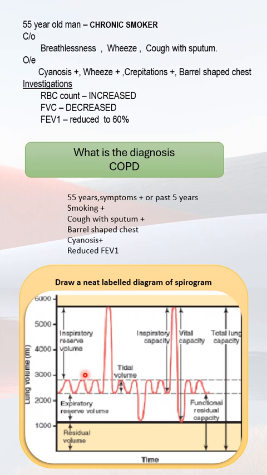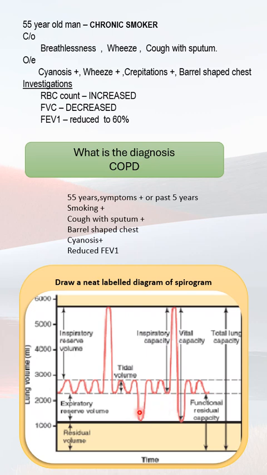Next is inspiratory reserve volume, that is the extra amount of air that is inspired after a tidal volume during a forced inspiration. Similarly, expiratory reserve volume is the extra amount of air expired after normal expiration during forceful expiration. Then you have to mark the residual volume. Residual volume is the amount of air present inside the lungs even after a forced expiration. And that completes the volumes.